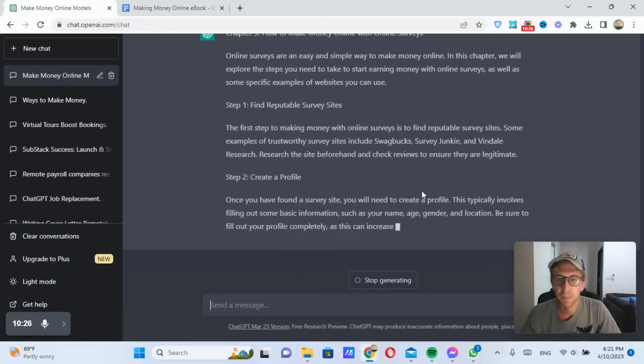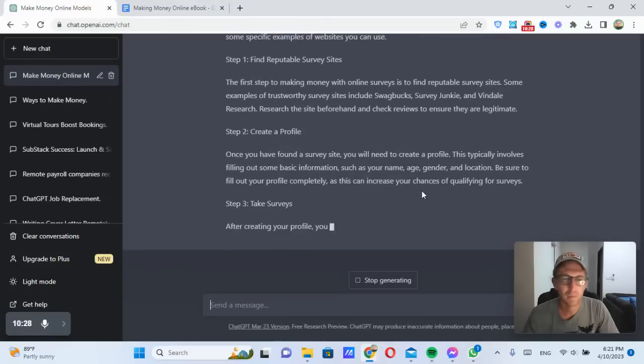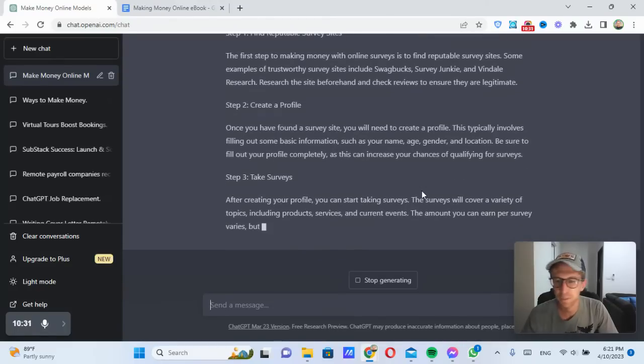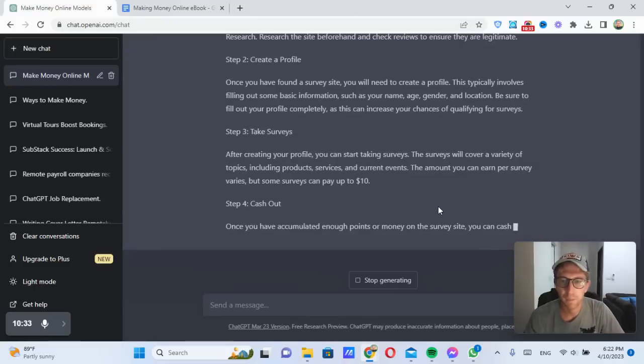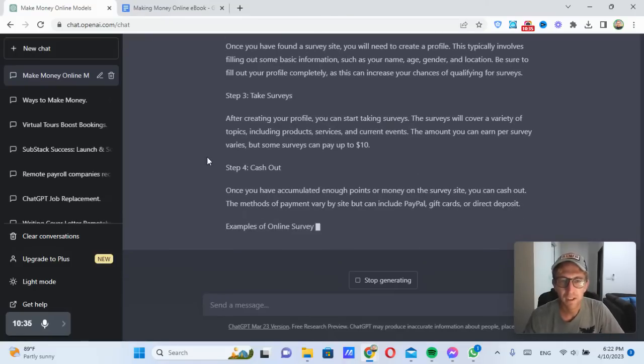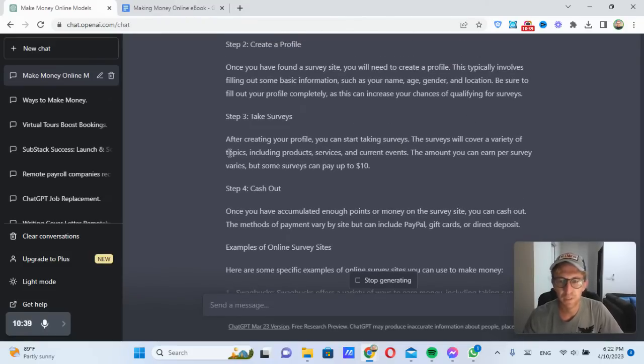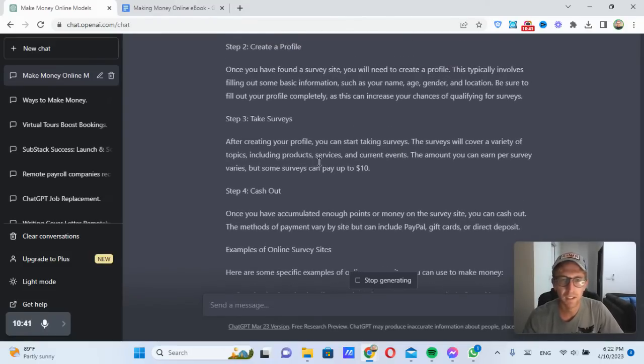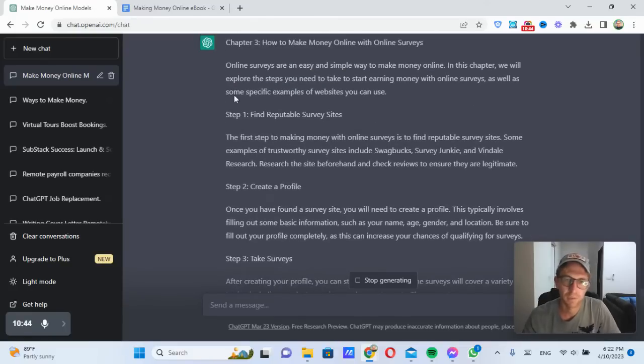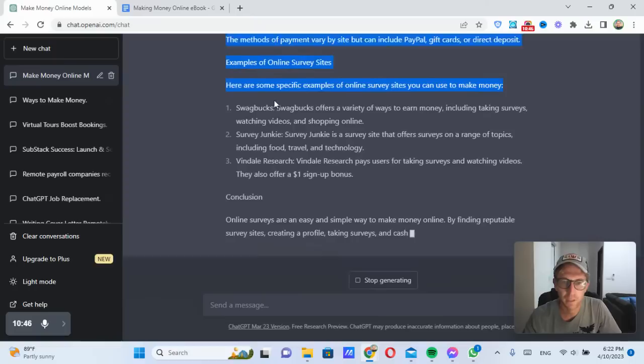You can go to these paid survey sites and fill out forms and basically get paid a very small amount based on how many forms you fill out. This one I wouldn't really recommend. It's quite tedious, but if you're strapped for cash and you're just looking to make an extra buck, then this could be a good option for you. So there's our chapter 3.